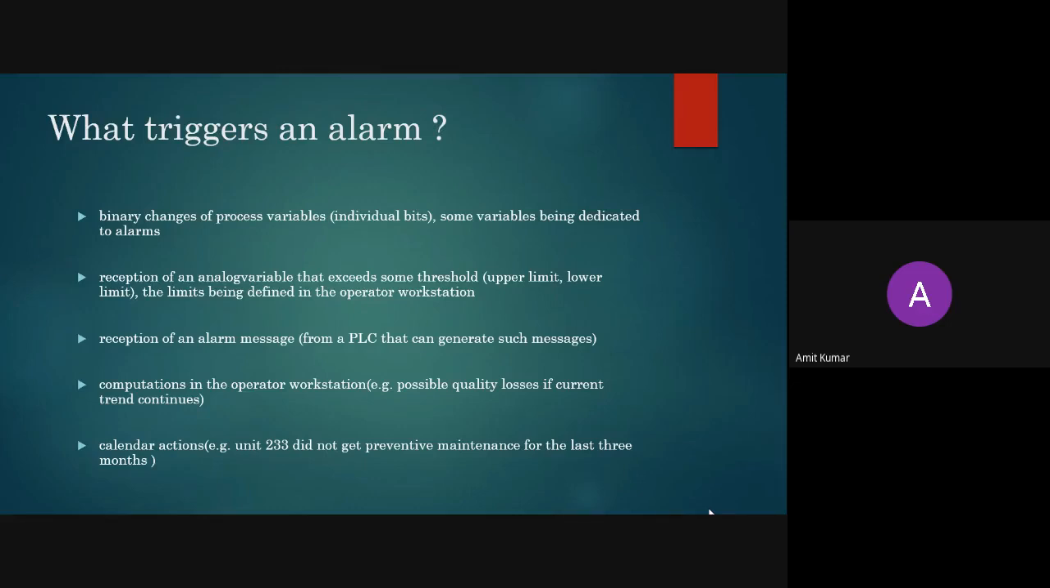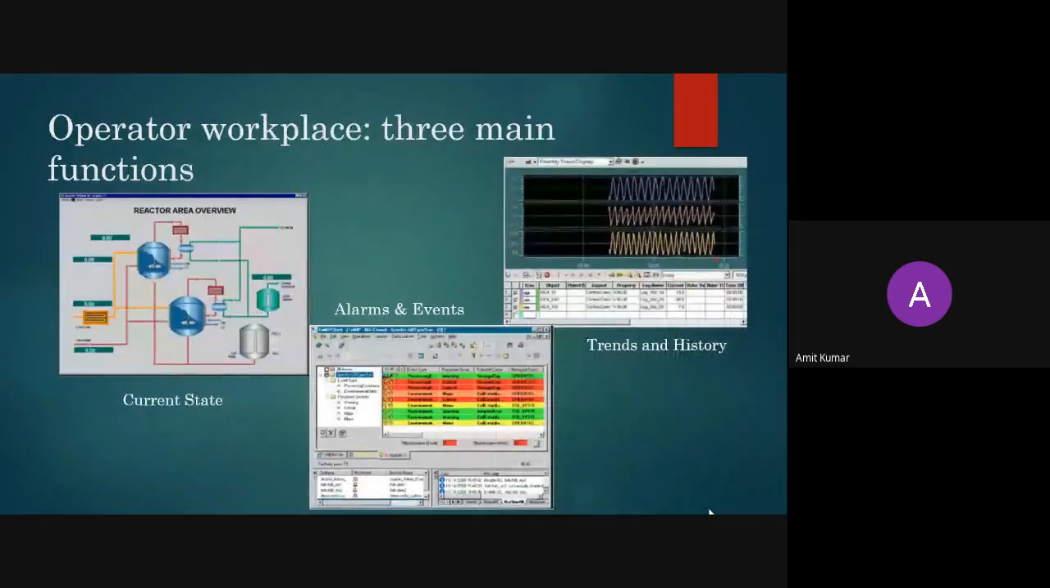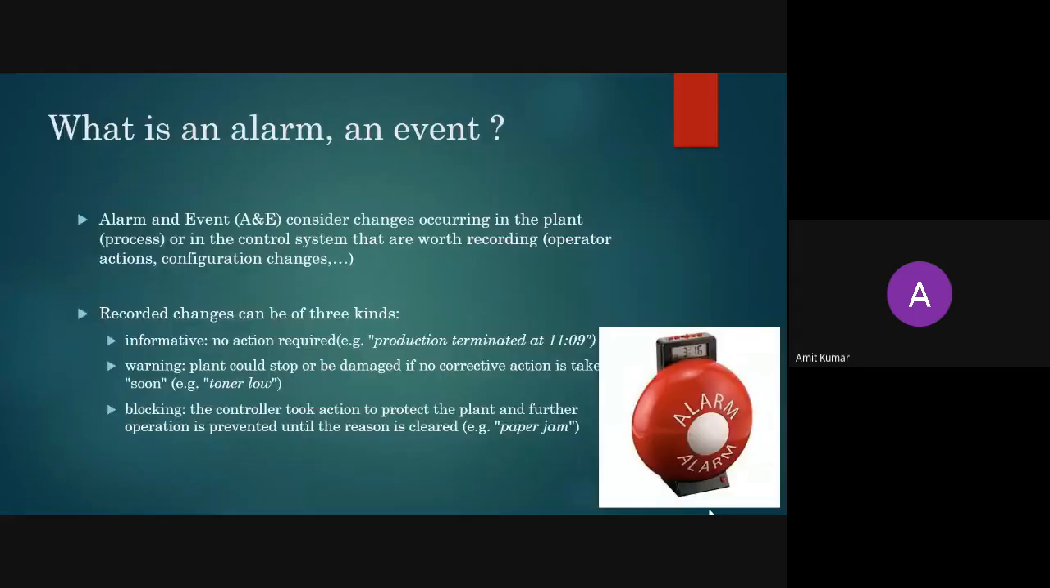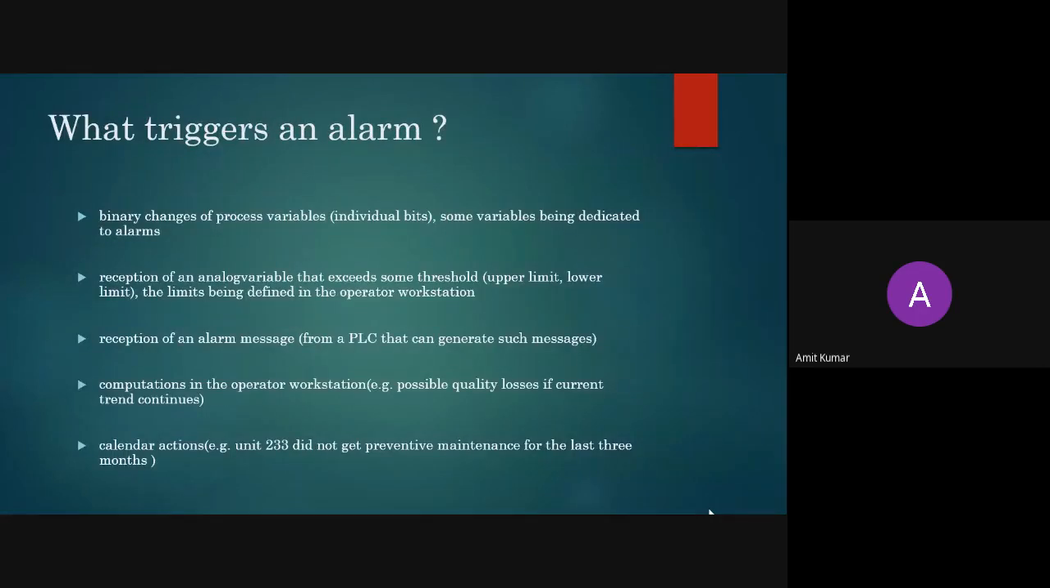That means you are viewing this graph, the last trend and history, and the current state of your plant. By viewing that, you are computing that this kind of issue will occur if your plant has not stopped or if we do not change the process variable. That kind of computation will be done by the operator workstation.